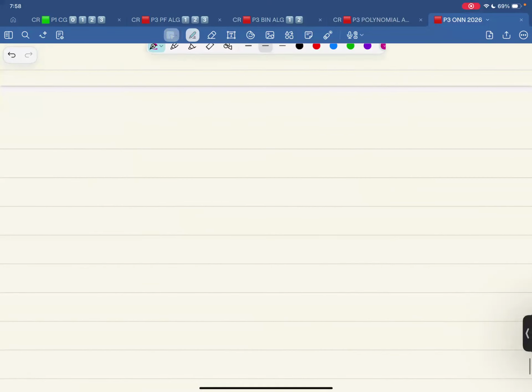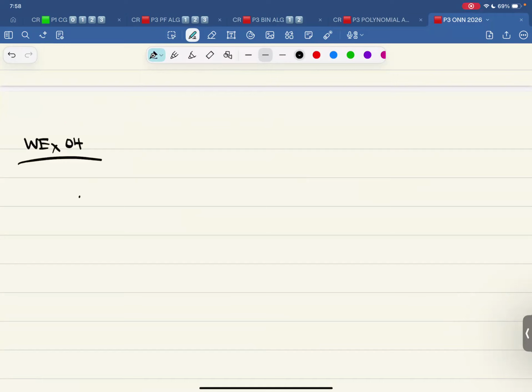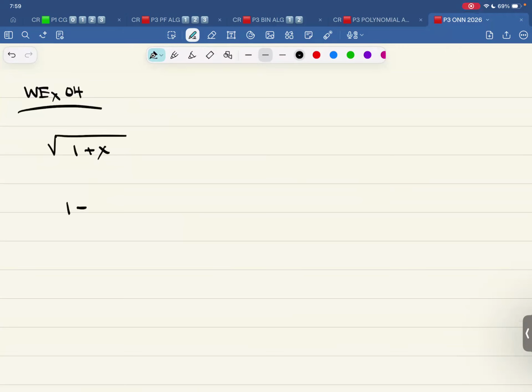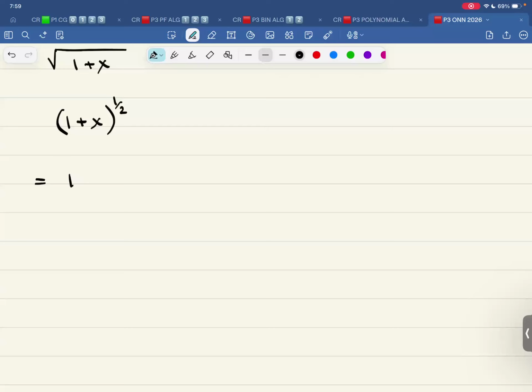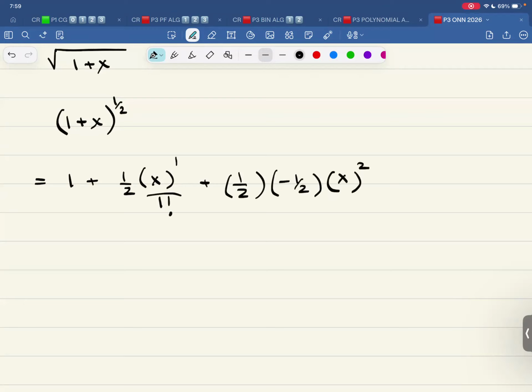Let me write down worked example 4. This time, it is the square root of 1 plus x, again the first four terms. That is (1 plus x) raised to the power of half. That is 1, this is half x to the power 1 over 1 factorial, and this is half times (half minus 1), that is negative half, x raised to the power of 2 over 2 factorial.